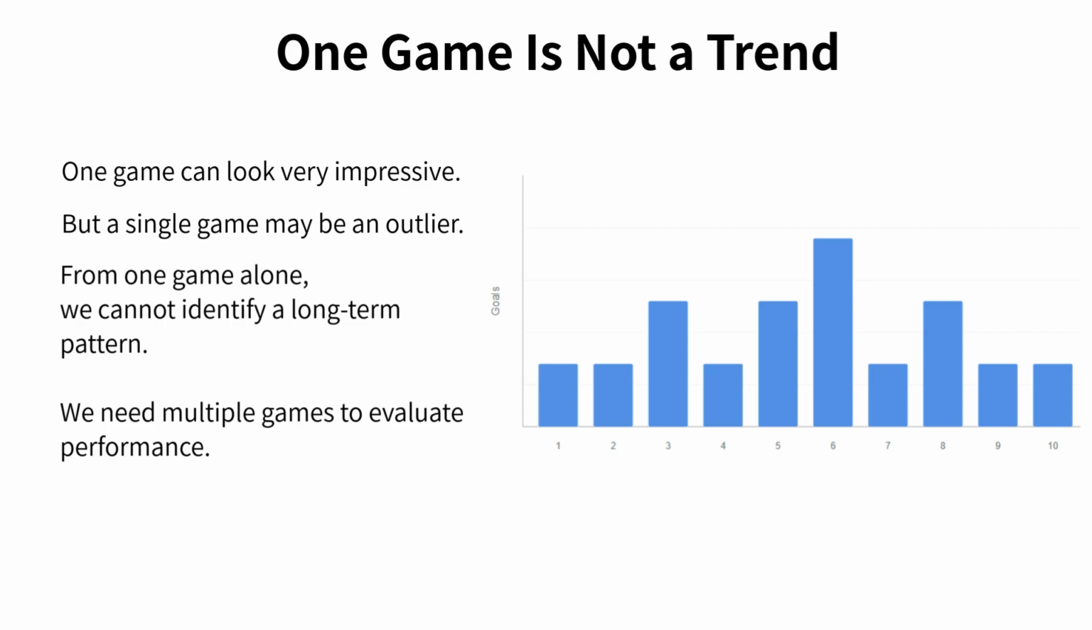A single game like this may be an outlier. When we focus on just one game, we do not have enough information to identify a long-term pattern. This one result could be unusual, or it could simply be part of normal variation. To evaluate performance more carefully, we need to look at multiple games together, not just one standout result. This is an important idea for the SAT. One impressive data point alone does not establish a trend.